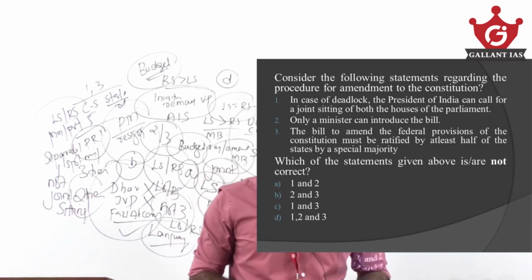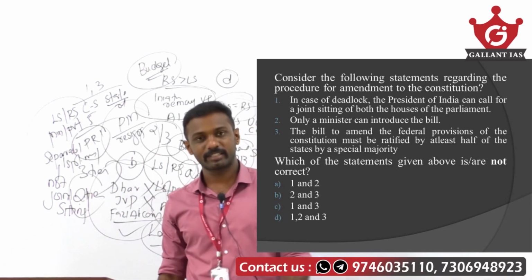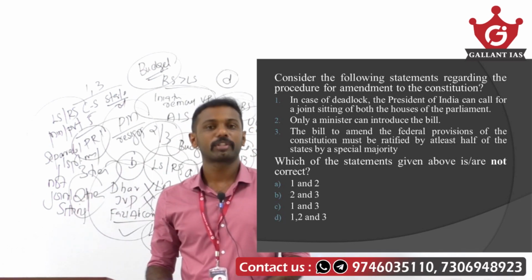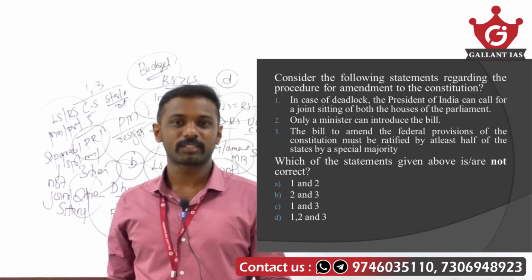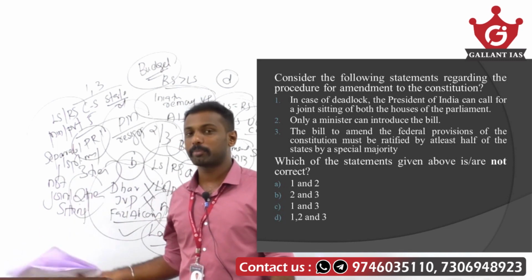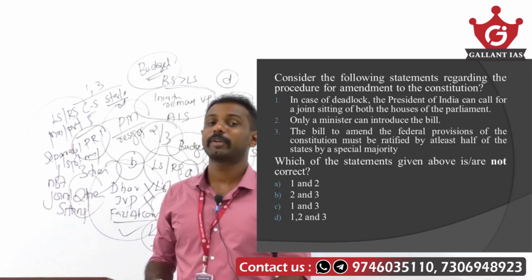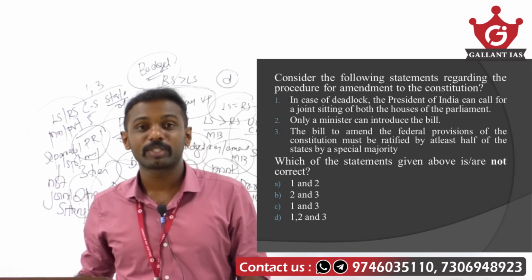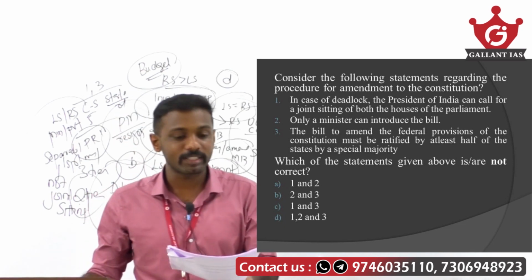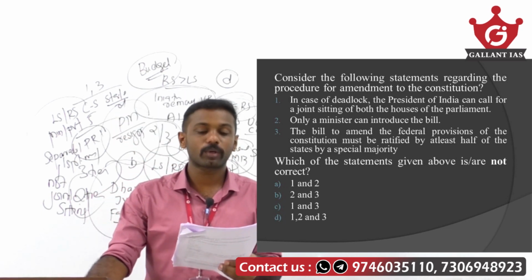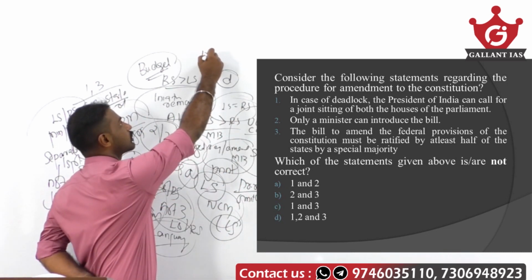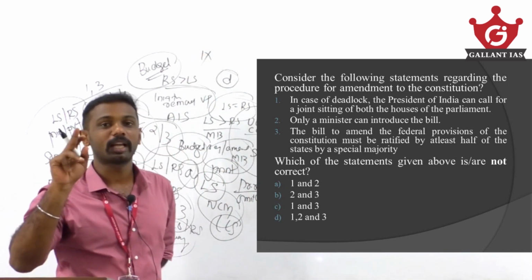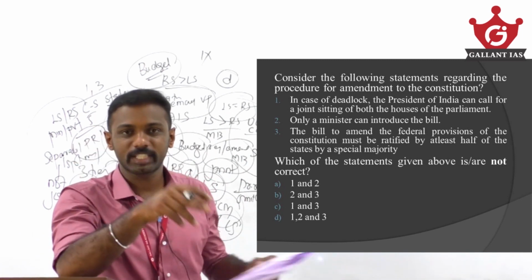But in case of an ordinary bill or in case of financial bill, joint sitting can be constituted. But in case of money bill, Lok Sabha has some exclusive powers. In case of constitutional amendment bill, both the houses have to pass it by using a special majority separately. Here one says that the President of India can call for a joint sitting. No, the President has no option to call for a joint sitting regarding a constitutional amendment bill. So one is a wrong statement.